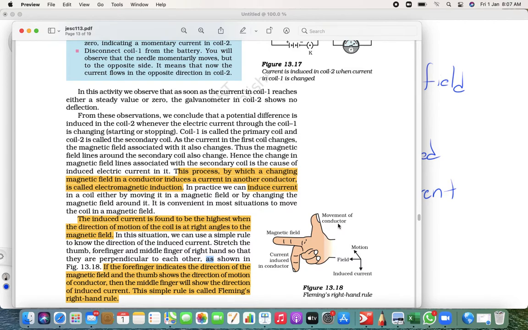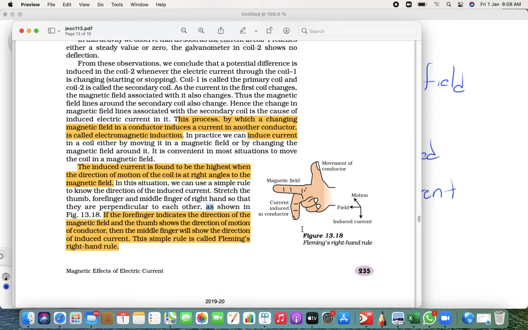So for example, you are moving a conductor to the right or left side, the thumb is going to be in that direction. The first finger gives you the direction of magnetic field, and the middle finger gives you the induced current. But make sure your thumb and the first finger have to be perpendicular to each other. So here also it is the same as our left hand rule. Okay, this is called Fleming right hand rule.